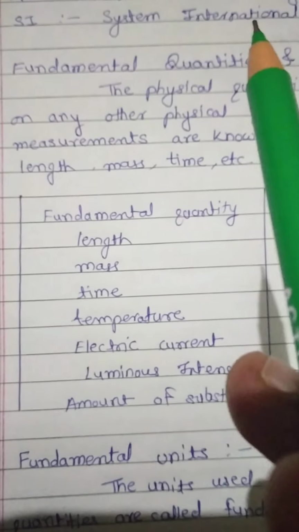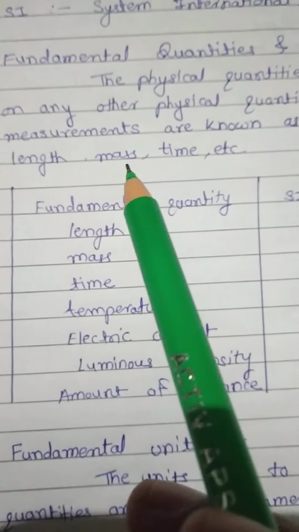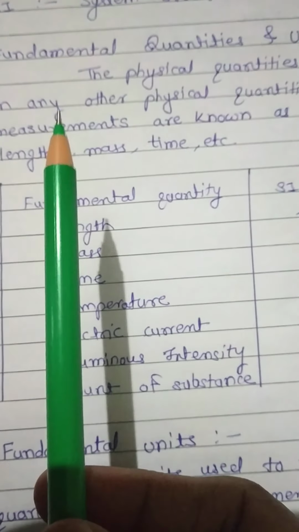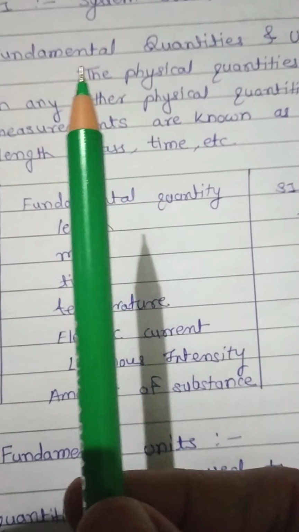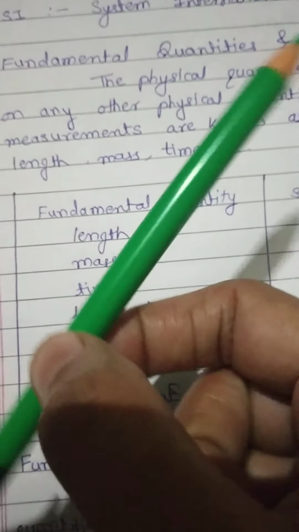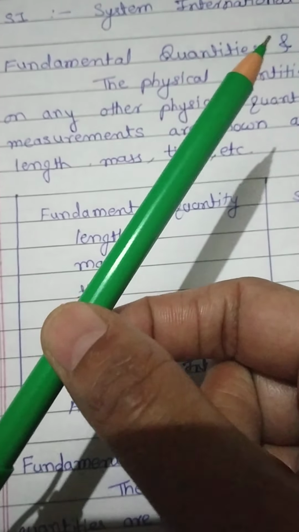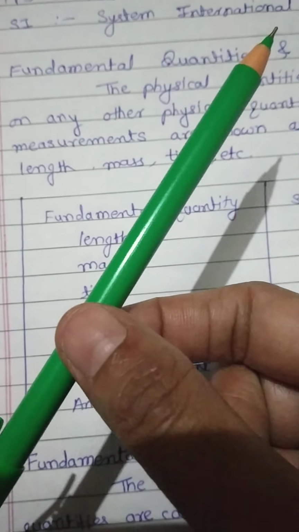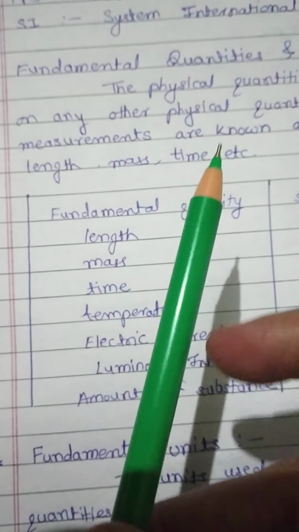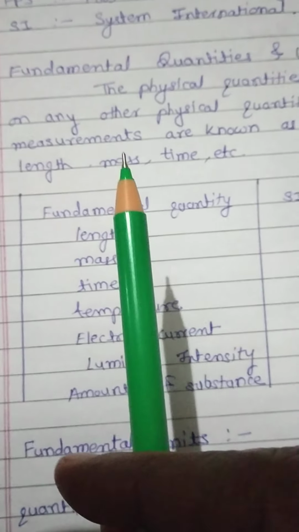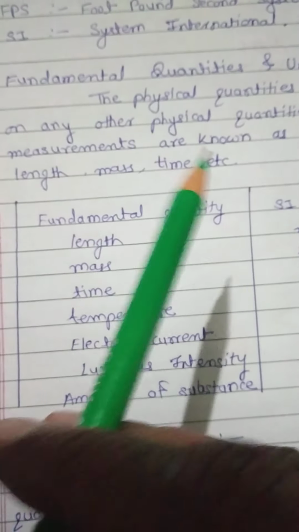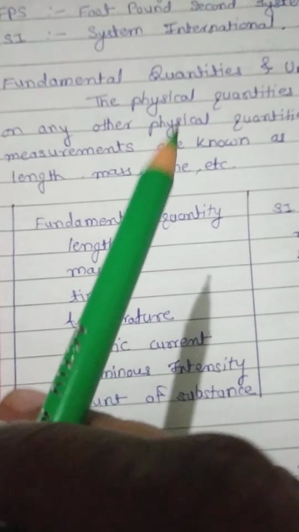When we find the mass of an object, suppose this pen, it is not necessary to measure a length first. We directly measure the mass of the pen. So a fundamental quantity does not depend on any other physical quantity.